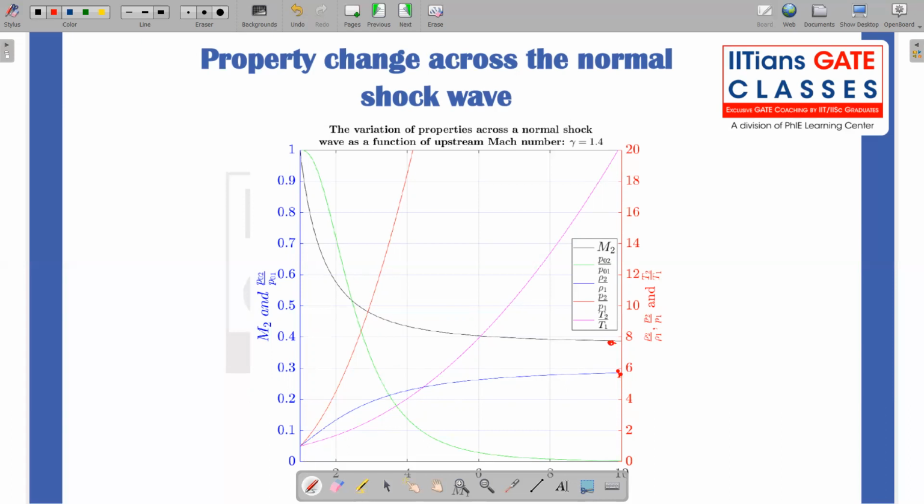And these two curves corresponding to P2 by P1 and T2 by T1 tend to infinity, or they are unbounded. So they are not going to reach a limit. As M1 increases, the value of P2 also increases, T2 also increases. Whereas P02 by P01 is exponentially decreasing to some limit value. Right. So this is the property change across the normal shock wave.